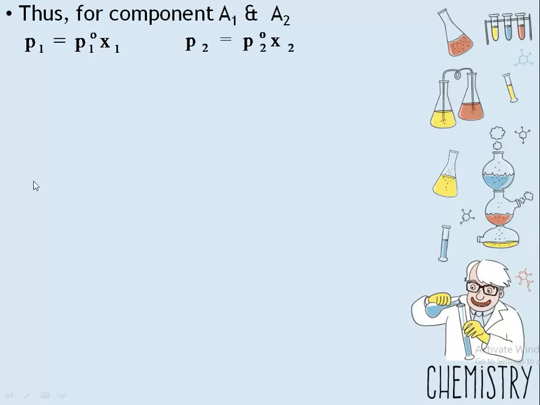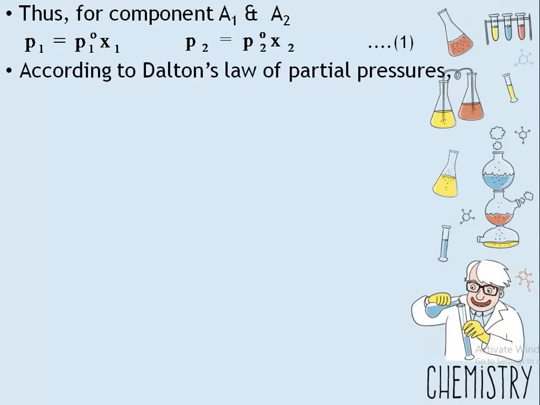So for A1, the partial vapor pressure will be equal to the vapor pressure of the pure component into mole fraction, and for A2, the partial vapor pressure of A2 in the solution is P2, which is equal to the pure vapor pressure of A2 into its mole fraction. Let's consider this is 1.